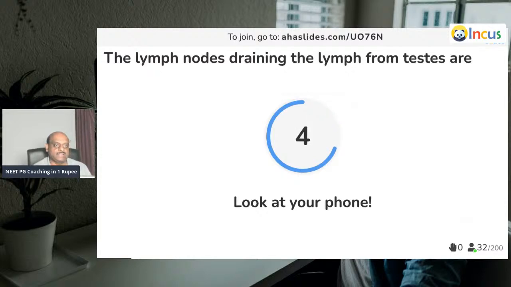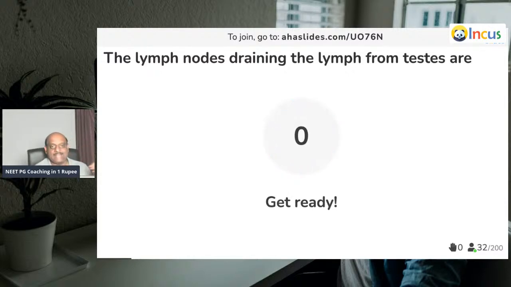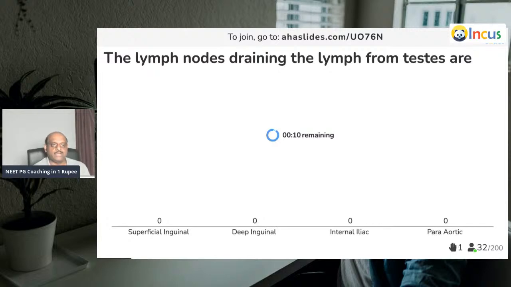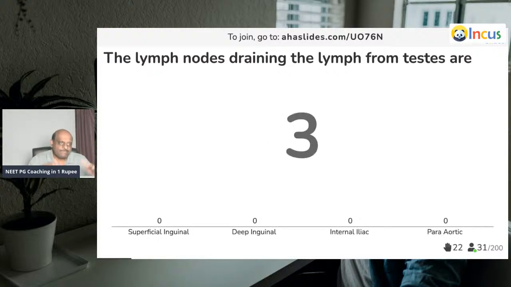Question number 8. What are those lymph nodes which are draining the lymph from the testis? What are those lymph nodes? Testicular lymphatic drainage, uterus lymphatic drainage, lymphatic drainage of the penis, all these things.